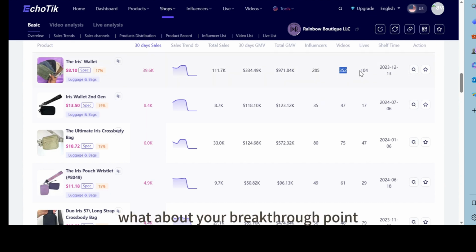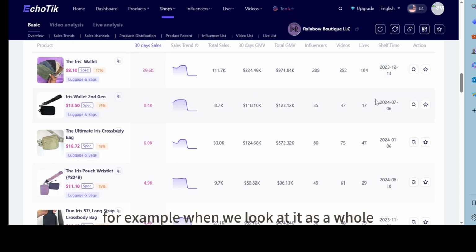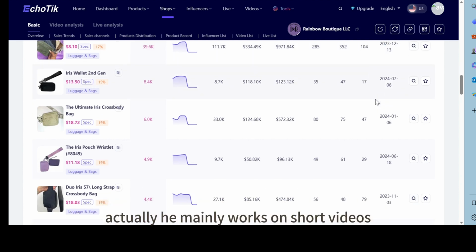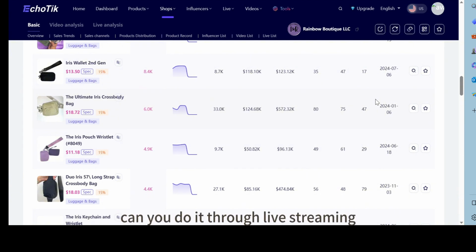What about your breakthrough point? It could be a lot of things he didn't do. For example, when we look at it as a whole, he mainly works on short videos. Can you do it through live streaming? How are you planning your live stream? This is also something we need to make judgments about in our operations.